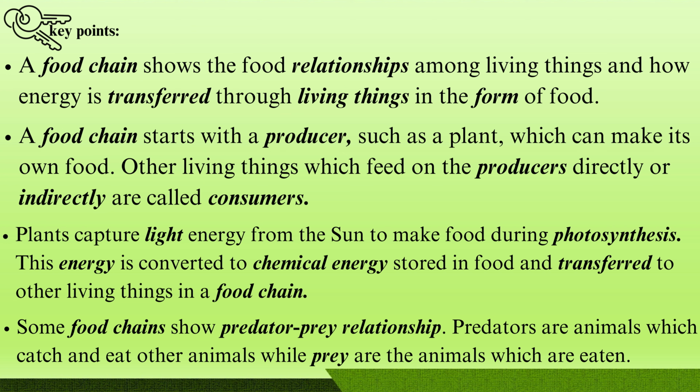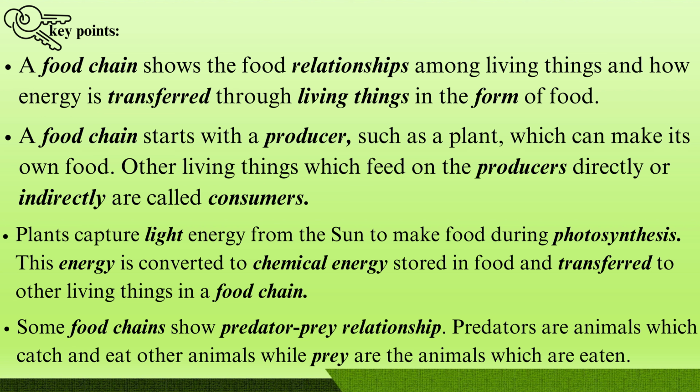A food chain starts with the producer such as a plant, which can make its own food. Other living things which feed on the producers directly or indirectly are called consumers. Plants capture light energy from the sun to make food during photosynthesis. This energy is converted to chemical energy stored in food and transferred to other living things in a food chain.